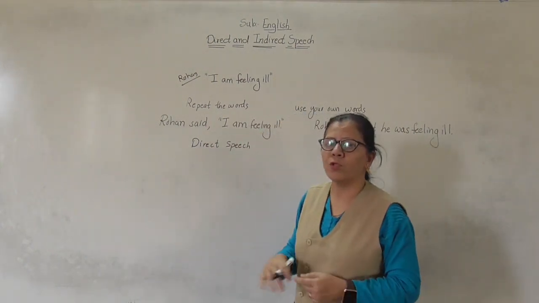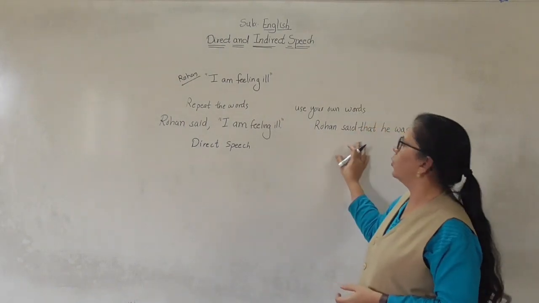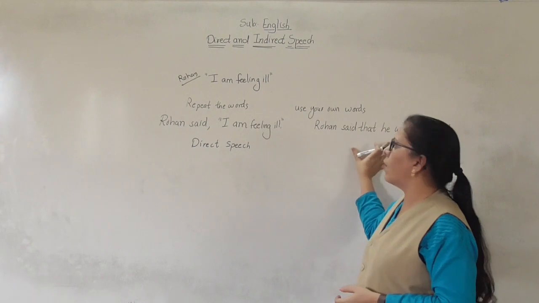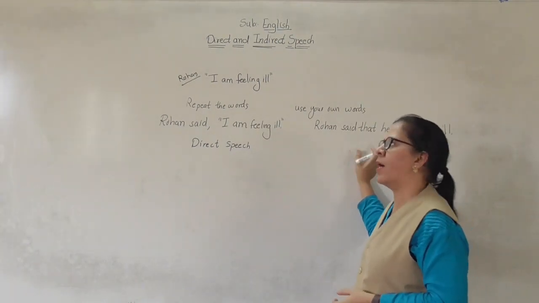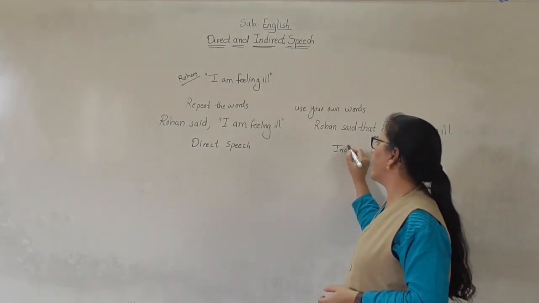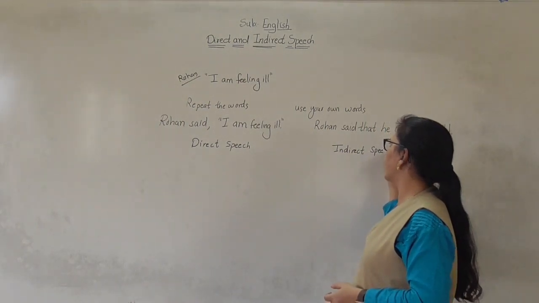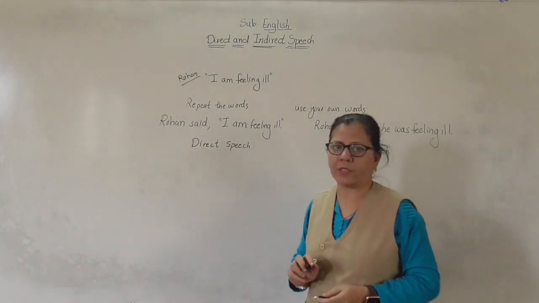And when you use your own words to convey the same message without using inverted commas, then it is indirect speech.